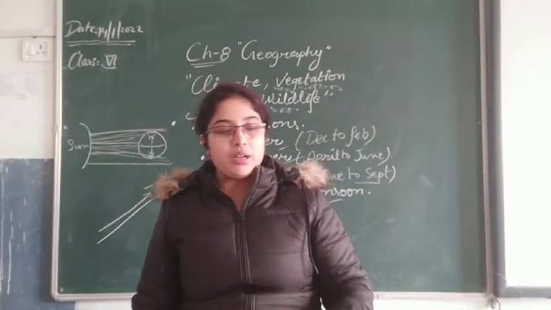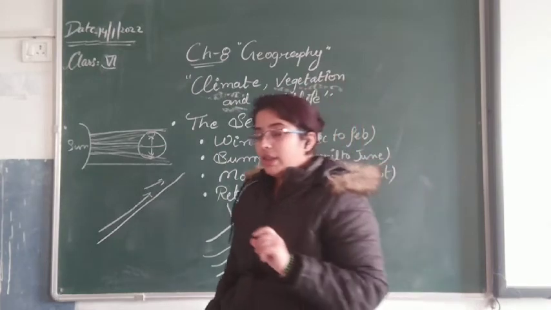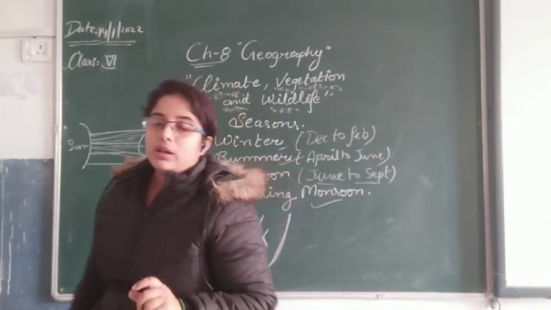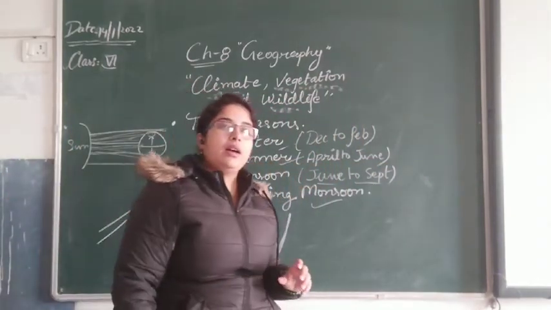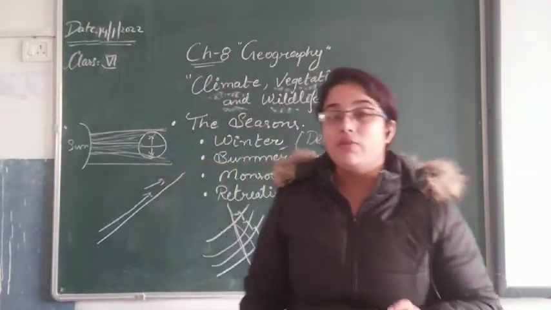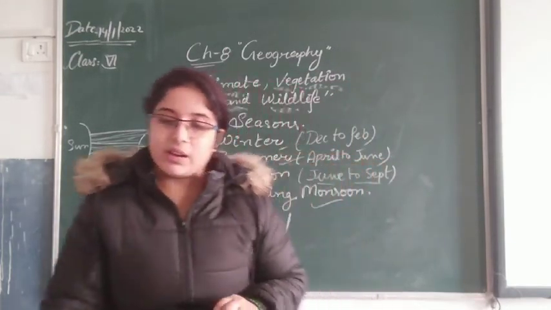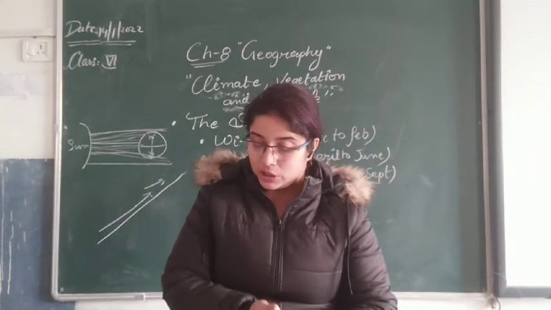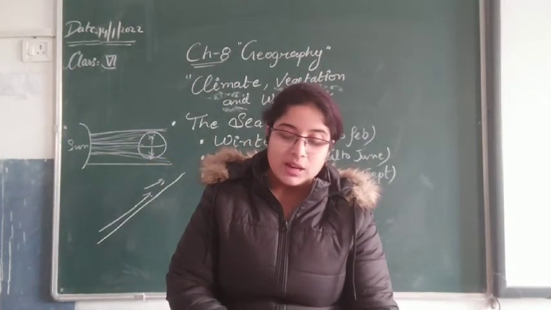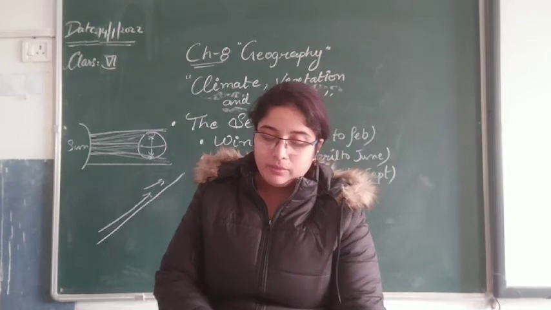So in the winter season, when the northern plains are getting cold, there is rainfall in the southern area. In the next video, we will get to know about the natural vegetation, what types of natural vegetation are found in India.